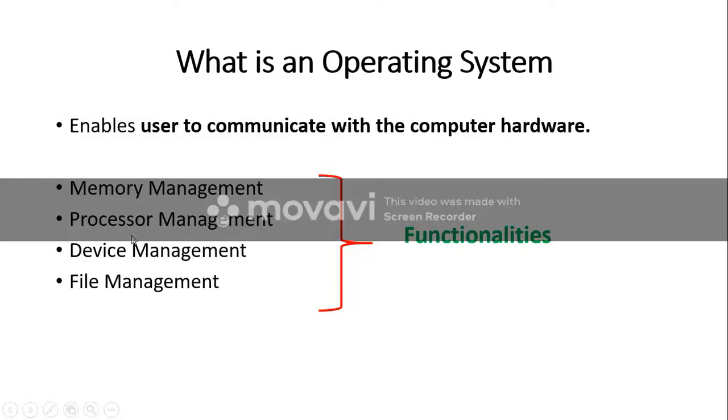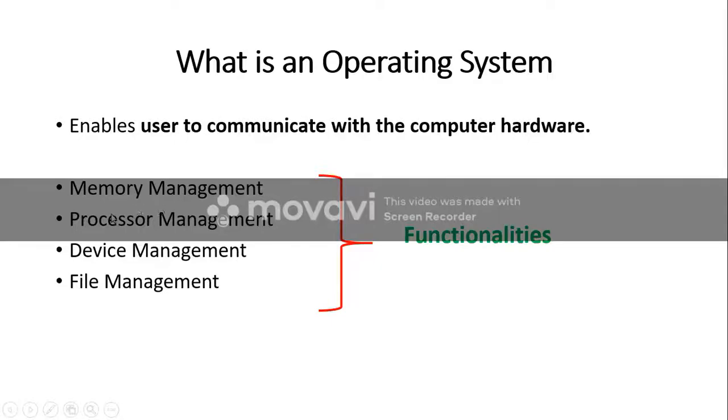The next is processor management. What is processor management? Sometimes your computer may have more than one processor, or it may have only one processor. If it has only one processor, and the system is running more than one program, then which program should get the processor and for how much time, these factors will be decided by the operating system.